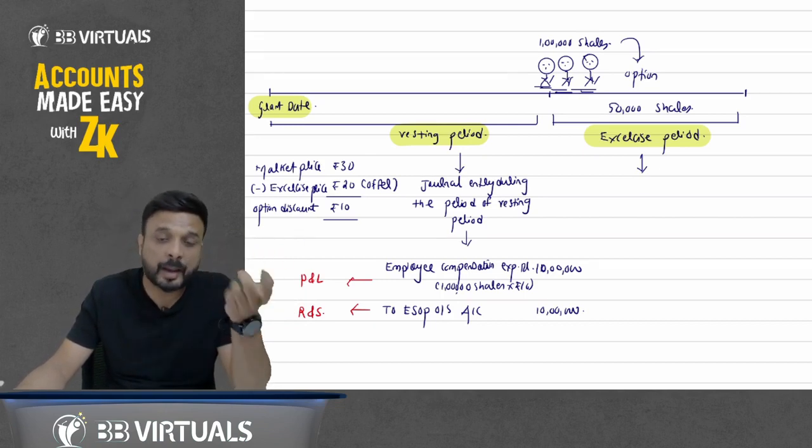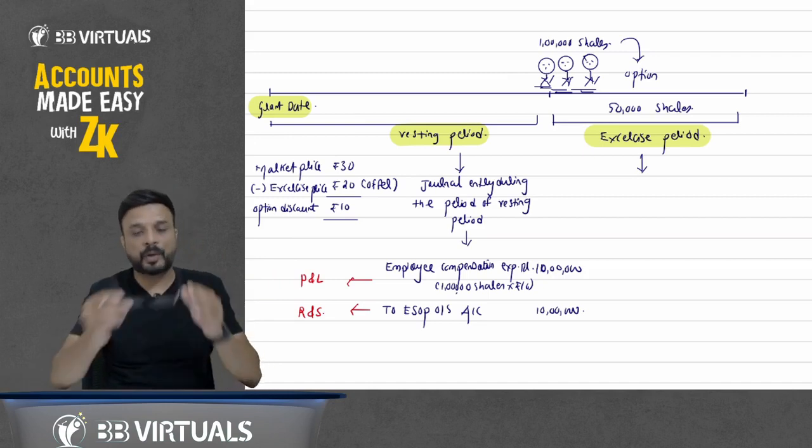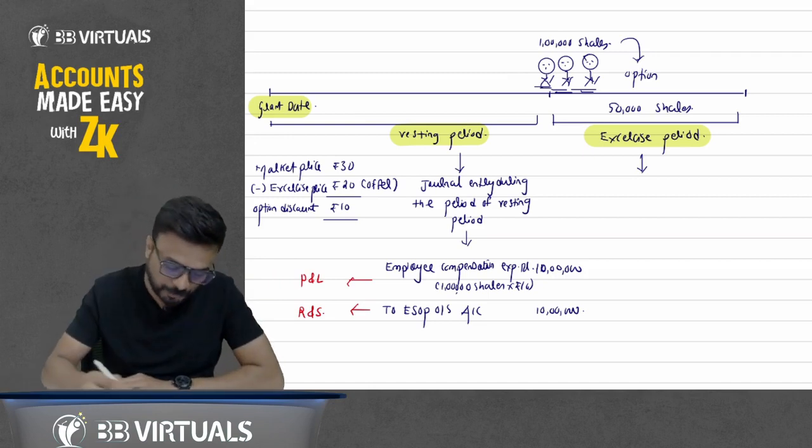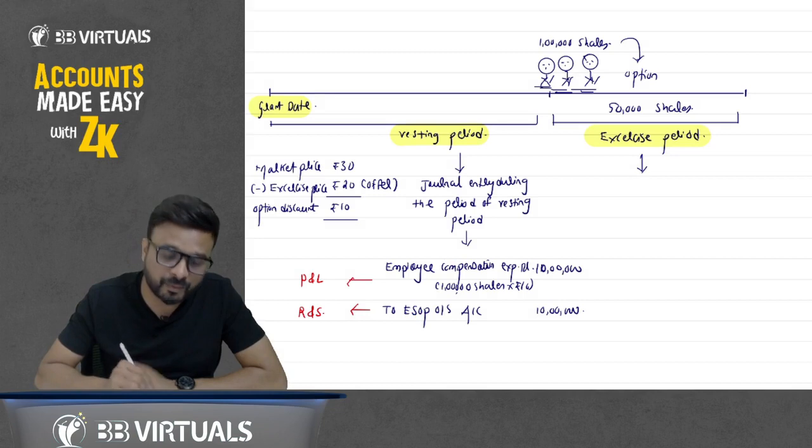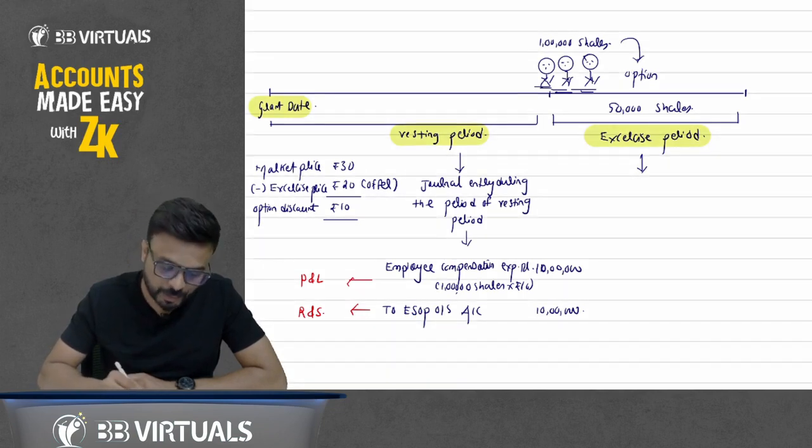But where will this employee compensation expense go? Employee compensation expenses will go to the profit and loss account. So the entry will be P&L account debit, employee compensation expense. What about the ESOP outstanding? It will be reflected under reserve and surplus during the vesting period.